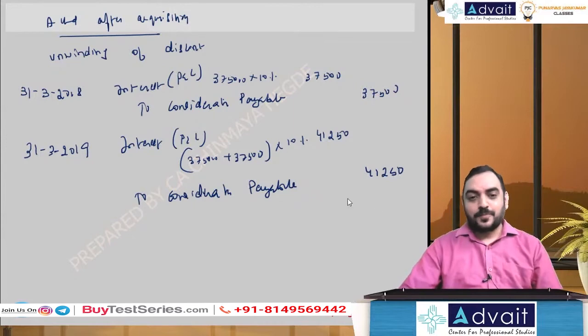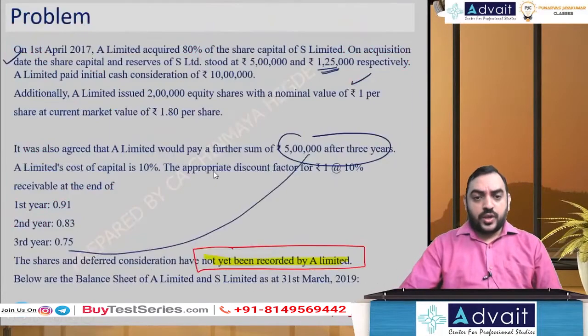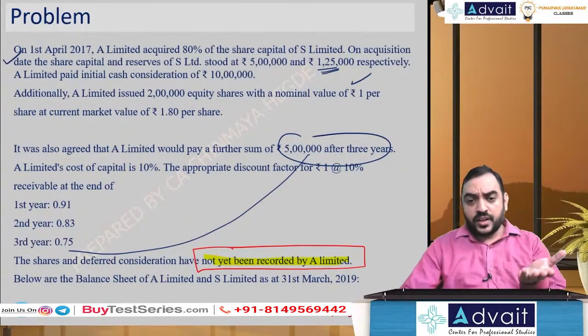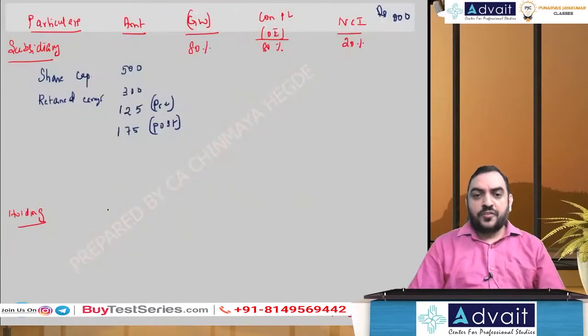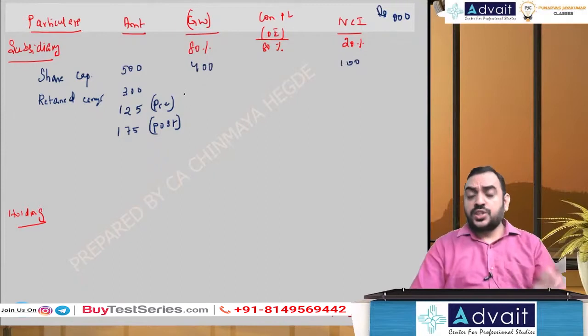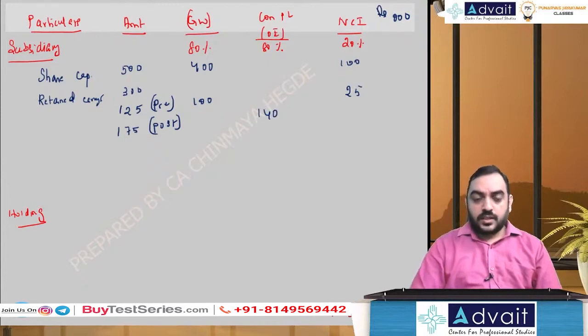Okay, let's go back to the question. What is required? Shares have not been recorded, we have recorded. Deferred consideration not recorded, we have recorded. Let's continue with the format here. 80% goes to the goodwill column, that is 400. 20% goes to NCI, which is 100. Pre-acquisition, same treatment. 125 into 80%, 100 goes to the goodwill column. 25 goes to the NCI column. Post acquisition, you take it to the CONPL column. That's the difference. So 175 into 80%, 140 goes to CONPL, 35 goes to NCI. Simple.